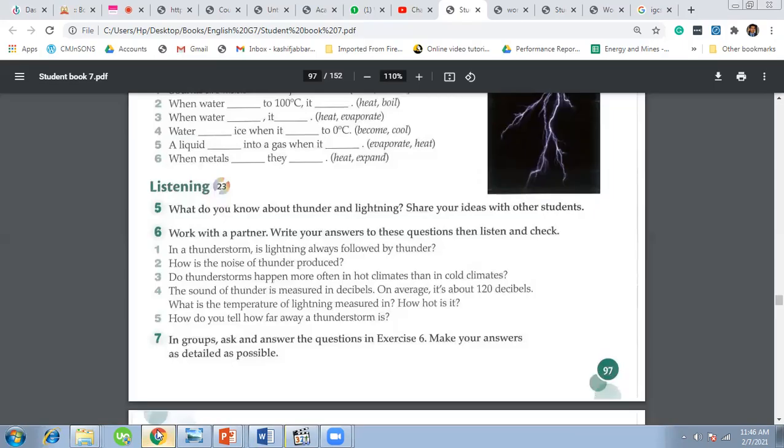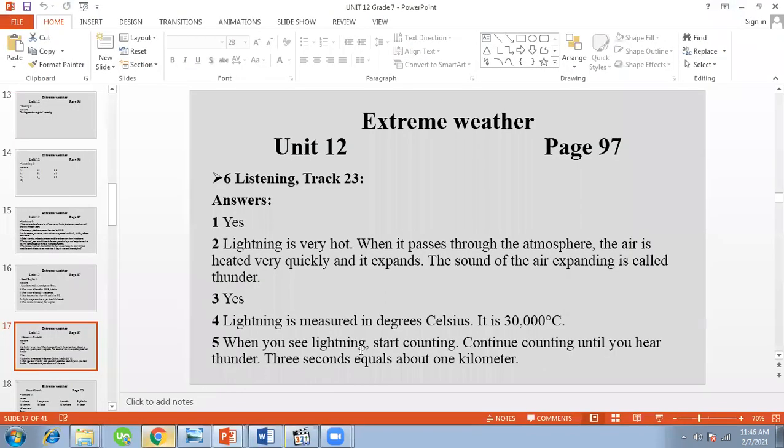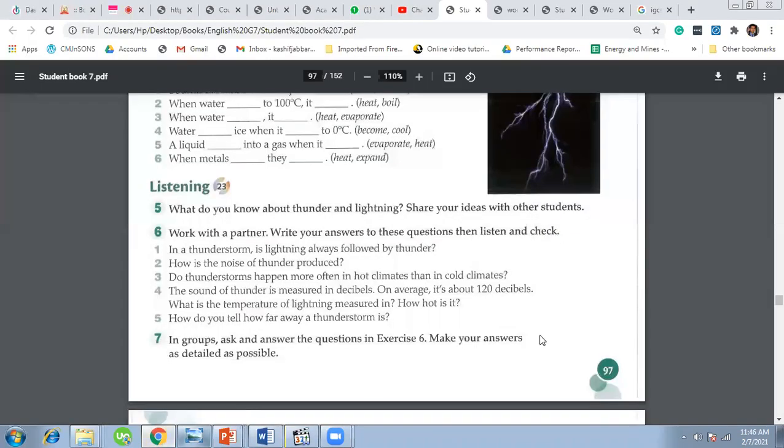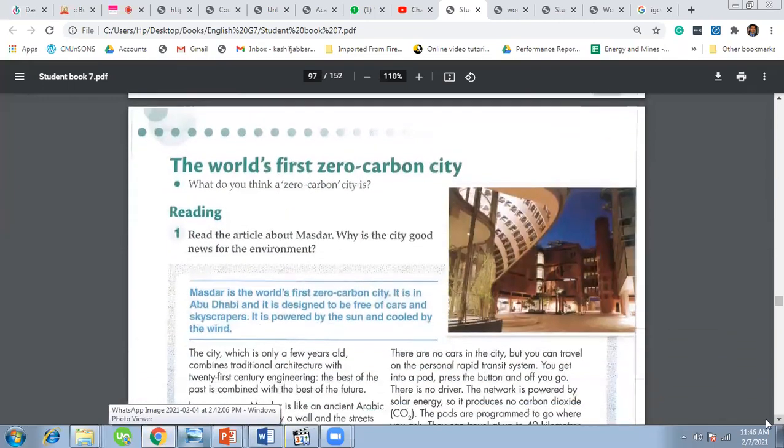And number five here, how do you tell how far away a thunderstorm is? When you see lightning, start counting, continue counting until you hear thunder. 3 seconds equal to 1 kilometer. So quite an interesting fact. And let's move to the next lesson, the world's first zero carbon city.